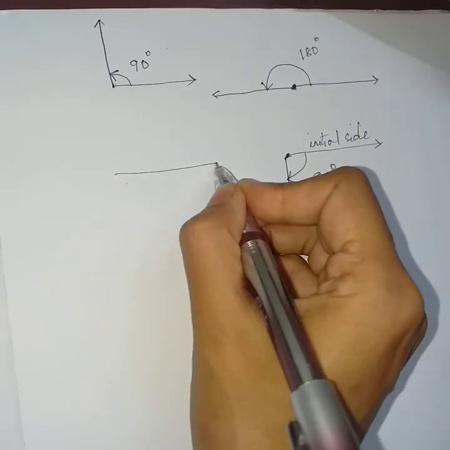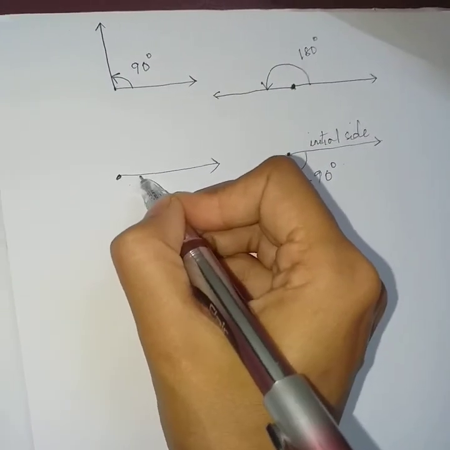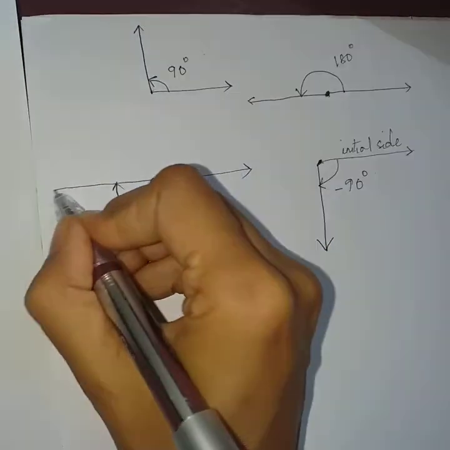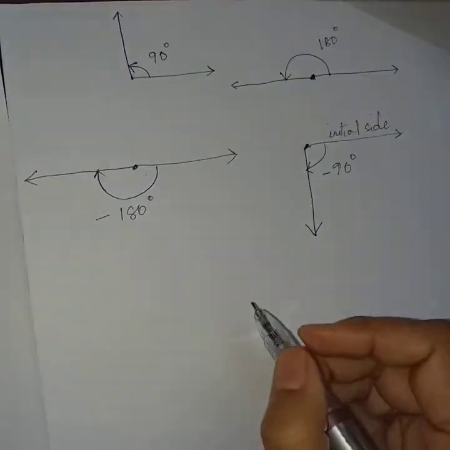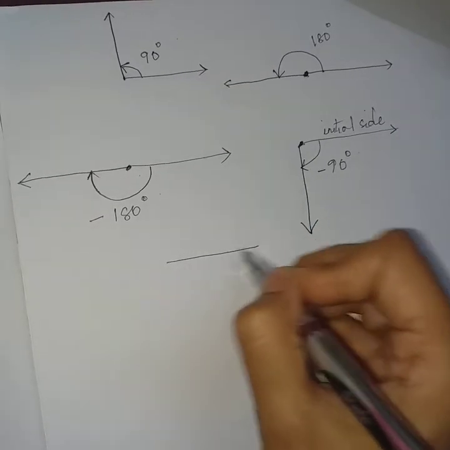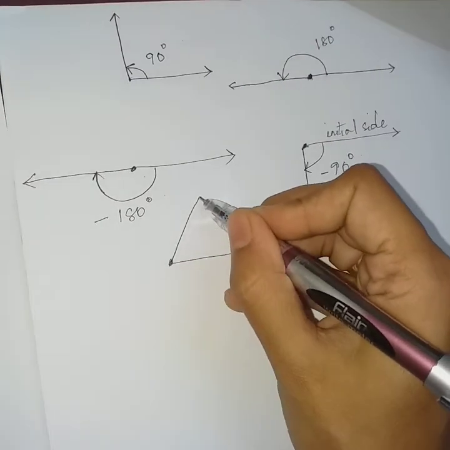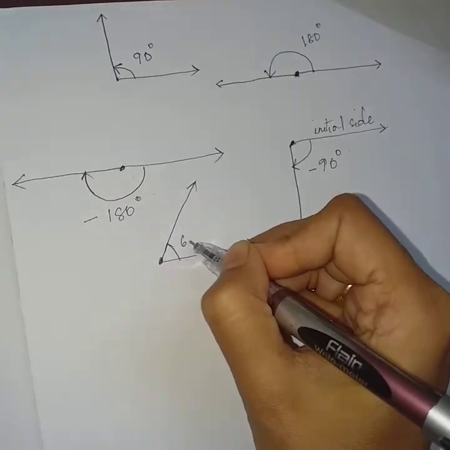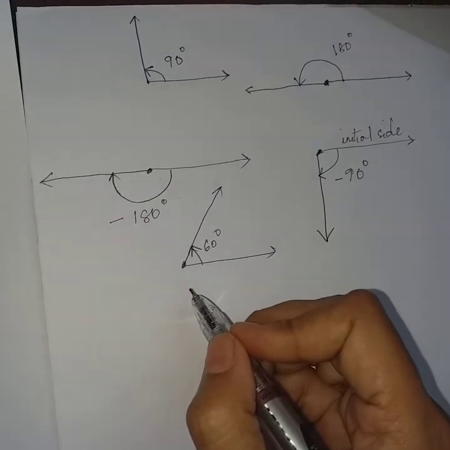Similarly, if this is the initial position or initial side and it rotates clockwise and makes a straight angle, then this is minus 180 degree. So we can have many other angles. If this is the initial side and it rotates anti-clockwise, suppose this is 60 degree, then this is a positive angle. So in this way we can have many other angles.